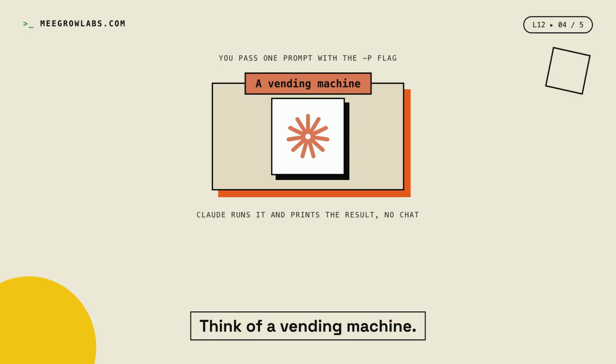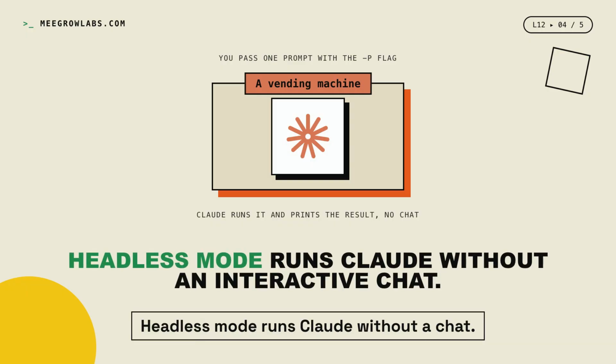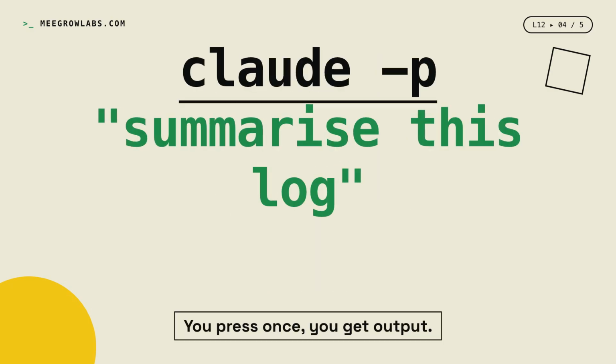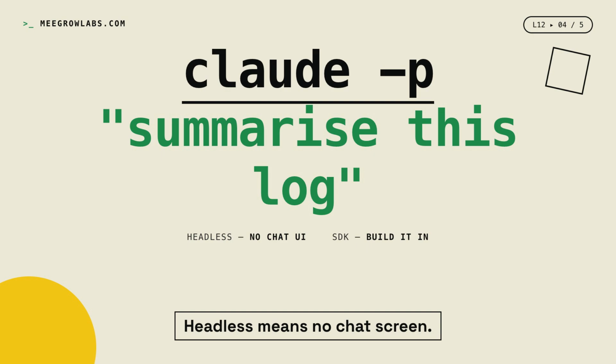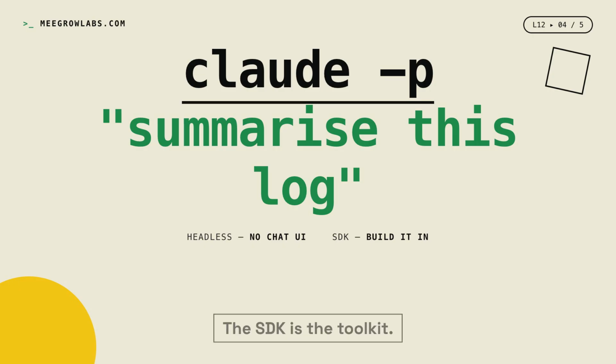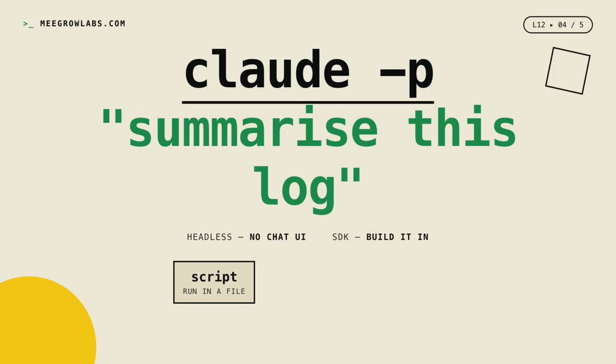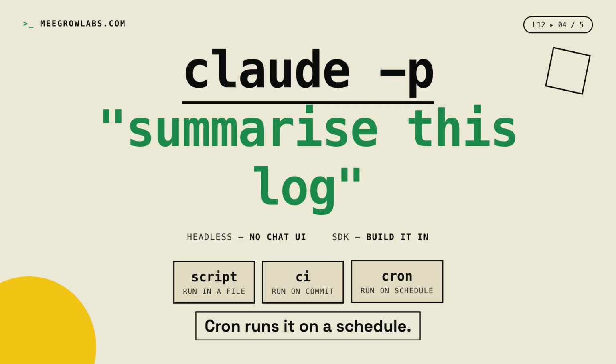Think of a vending machine. Headless mode runs Claude without a chat. You press once, you get output. Headless means no chat screen. The SDK lets you build it in. Headless is no chat UI. The SDK is the toolkit. A script runs it in a file. CI runs it on commit. Cron runs it on a schedule, fully hands-off.